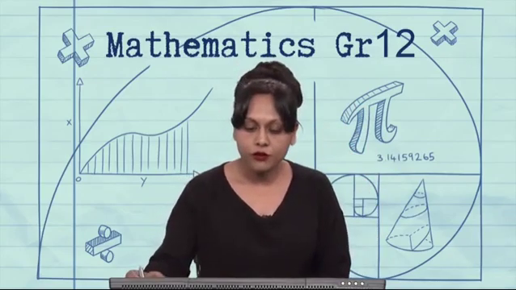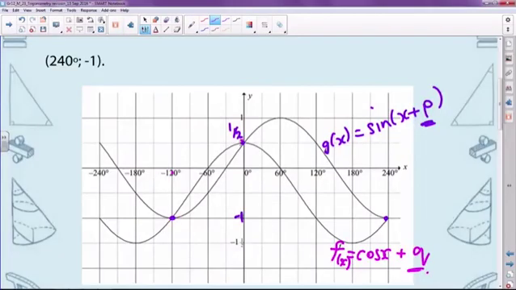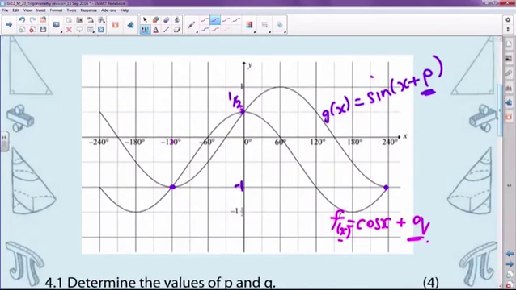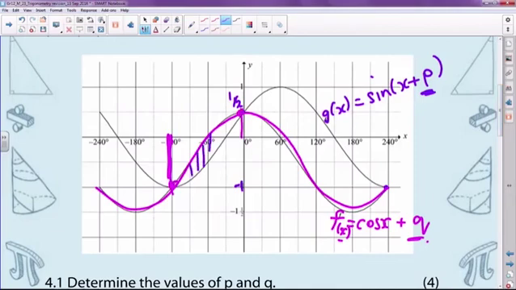So we look through the graphs and we see that, remember f being your cos graph, I'm going to just highlight it a little bit better for you guys to see. So this is the graph here. We're looking for where that graph lies above the sine graph, and I can see that this happens at only one interval. It happens between minus 120 degrees and 0 degrees. In that section, you can see that every single y value of your cos graph lies above the y values of the other graph.